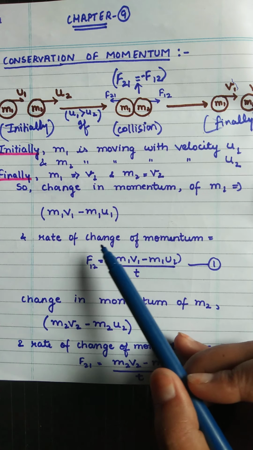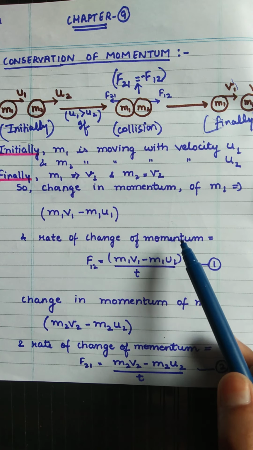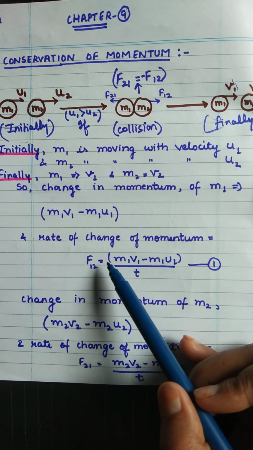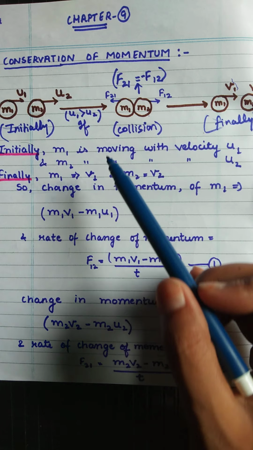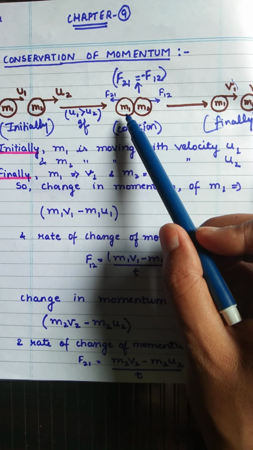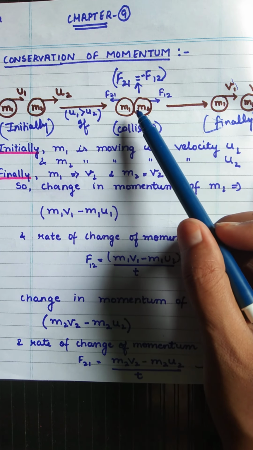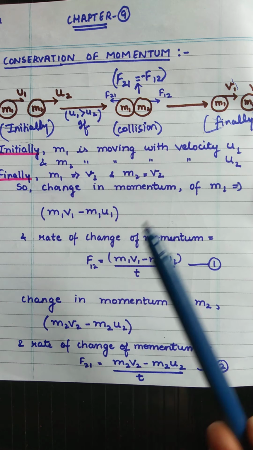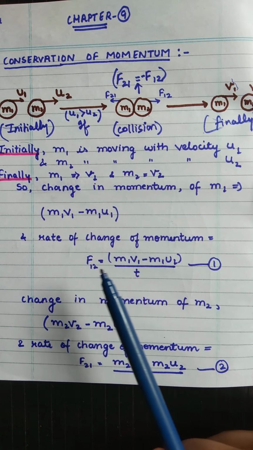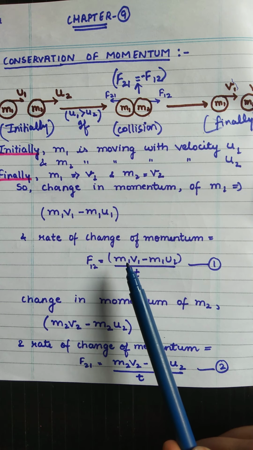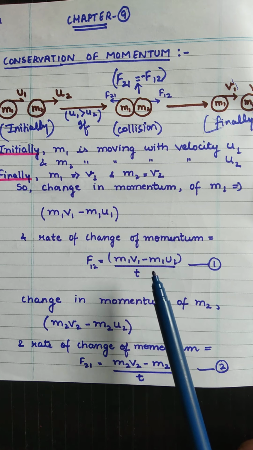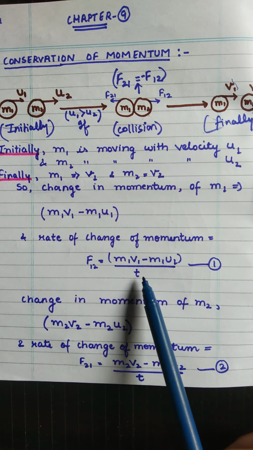And if we consider the rate of change of momentum according to Newton's second law, then it will be force, because the momentum changes due to the collision, and due to collision the force is applied on both the objects. So f12 is equal to final momentum minus initial momentum for the mass m1, upon t.